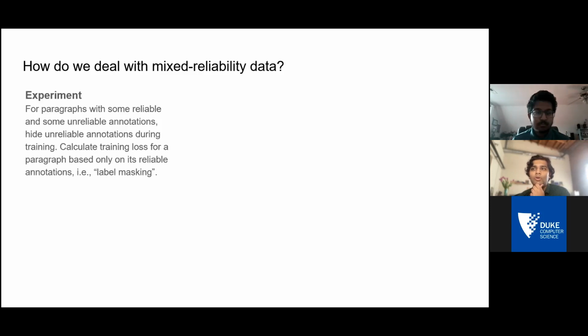So we did this experiment where we applied a technique called label masking, where for each paragraph, only the reliable annotations of that paragraph are considered during training. So the unreliable annotations for that paragraph are essentially hidden away from the model when it's training, which has the effect of the model never learning from the unreliable annotations. What should happen after applying this technique is that we should have a much larger data set, which contains both unreliable and reliable annotations. But when we train on that data set, our model only looks at the reliable annotations within it, allowing us to salvage most of our data.